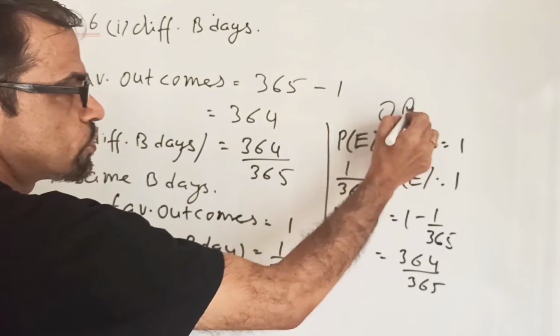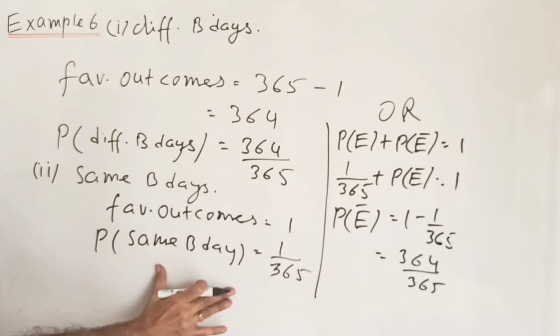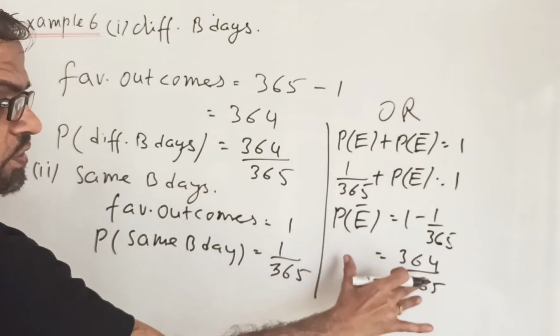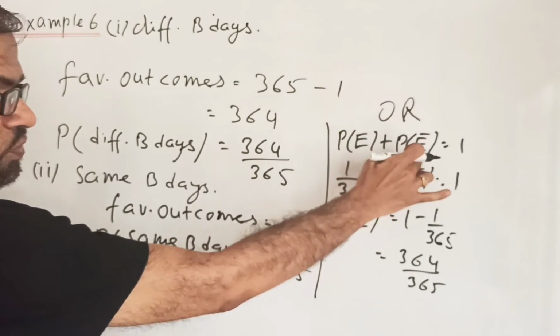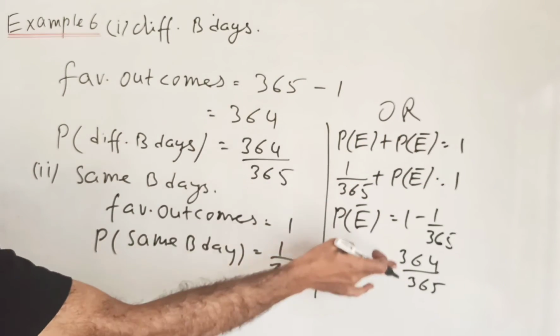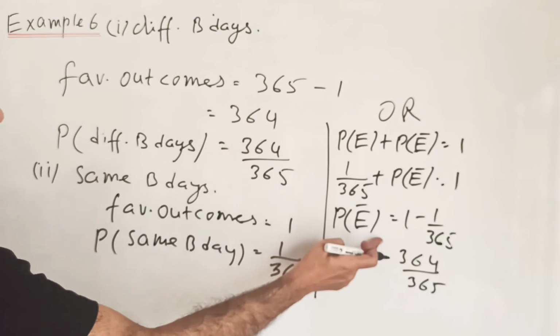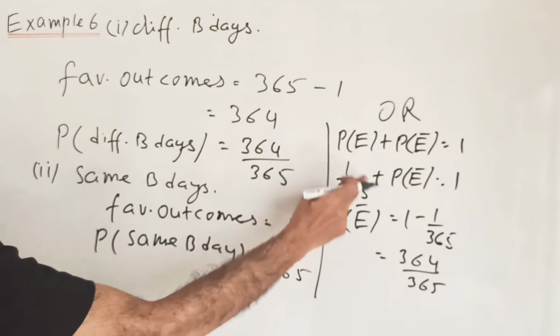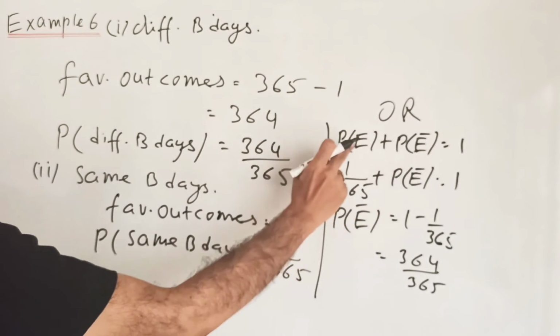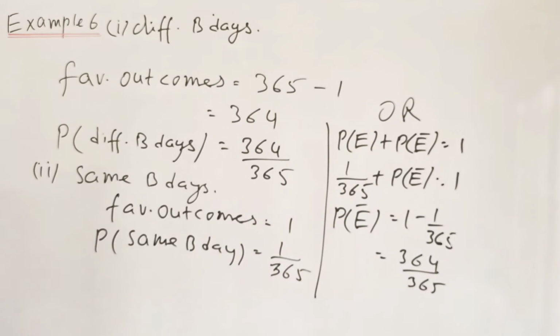So you should not be confused. This is the solution, over. I am giving you the choice: you can use this formula also for the second part. If you know the second part, you can find the first part, and if you know the first part, you can find the second part, because these are complementary: probability of event plus probability of E bar.